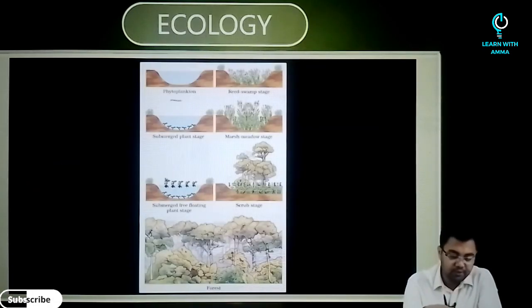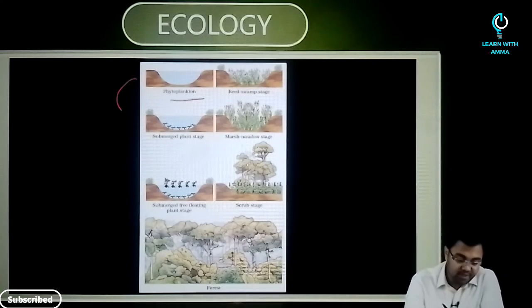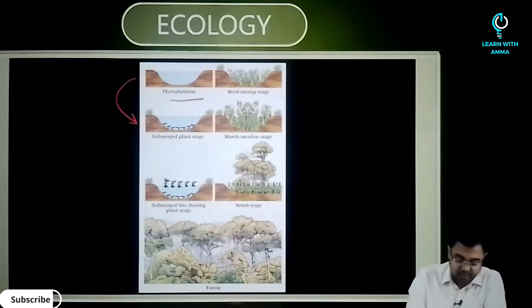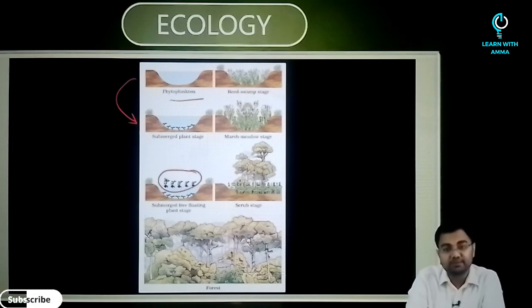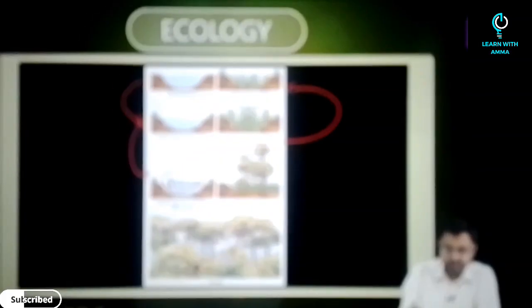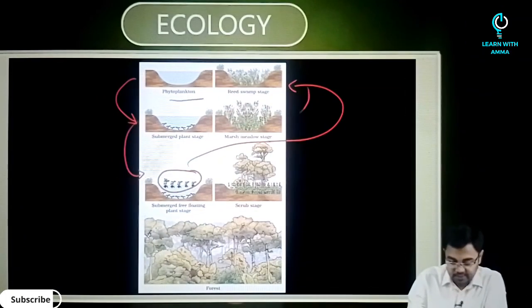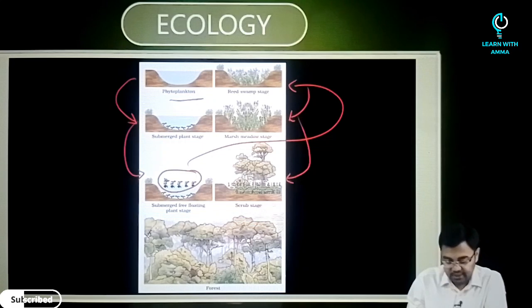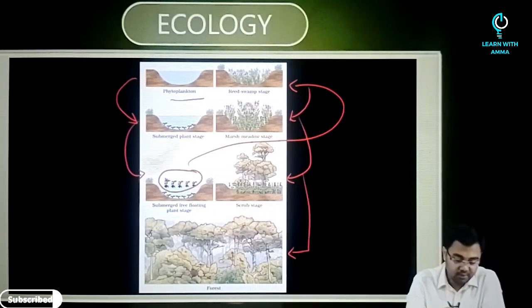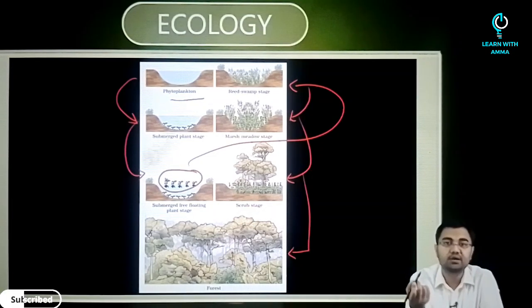So first of all, phytoplanktons will exist. From there you will come to the submerged plant stage. Then from there you would have the free floating plants for the first time. From there you move on to the reed swamp stage. Then from there the marsh meadow stage will be formed. The scrub stage will come here, and then finally you have a forest. So ultimately the water body got converted into land or a forest.